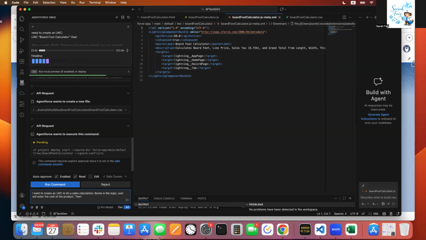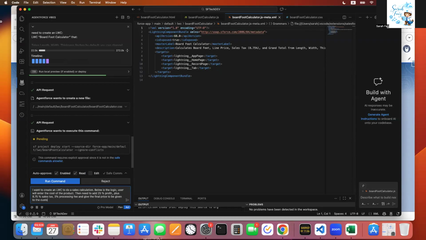Then need to add 25% profit plus 8.75% sales tax, 3% processing fee, and give the final price to be given to the customer.